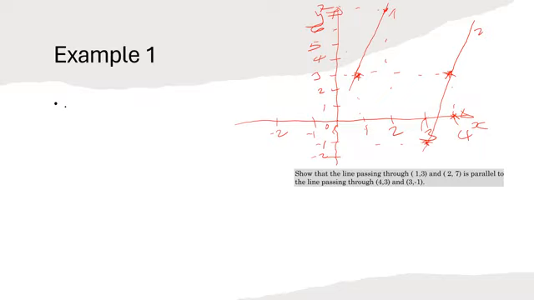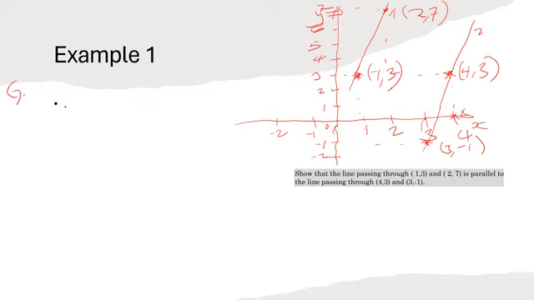Okay, so remember we said that the first line has points (1, 3) and (2, 7), and the second line has points (4, 3) and (3, -1). Okay, as given there. Then let us find the gradient of the first line.